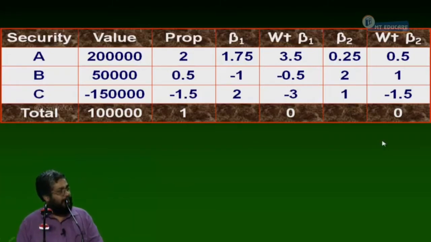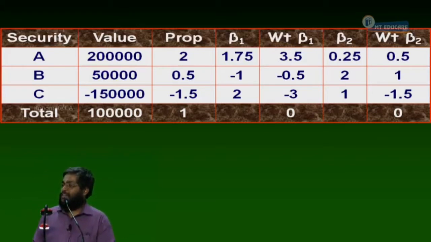Now, let's go for the discussion. Now, see. For example, what is beta 1 for security C?